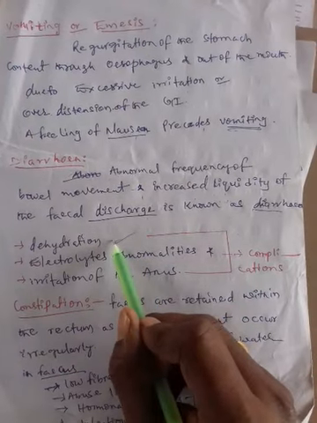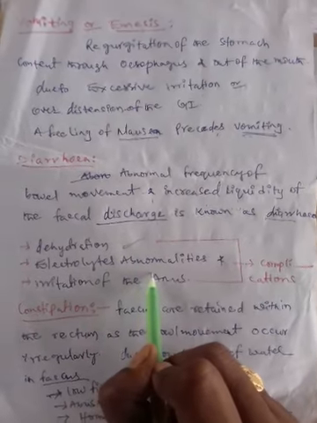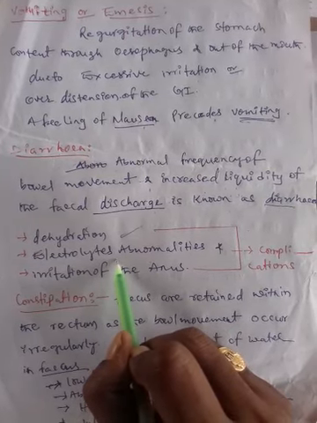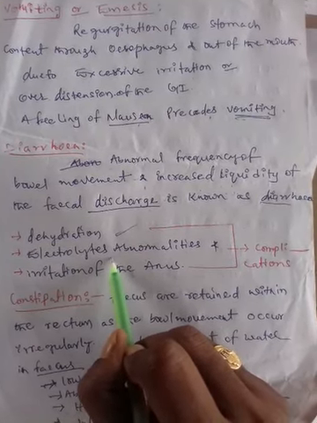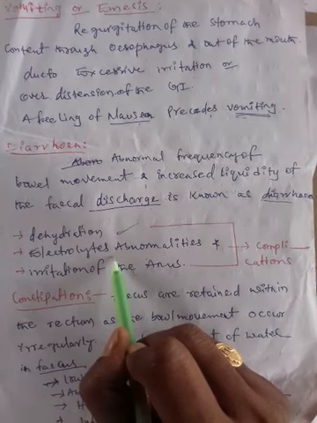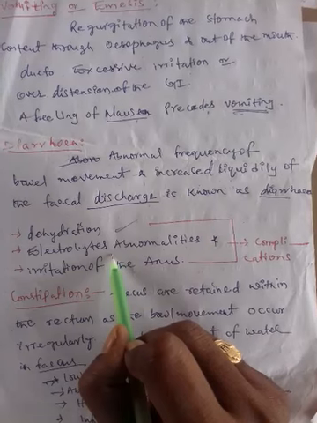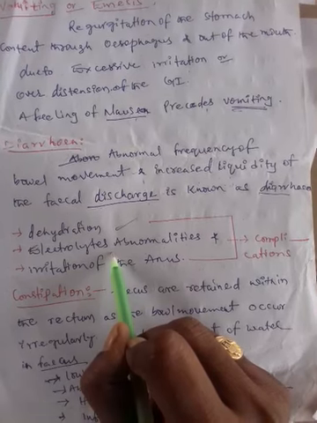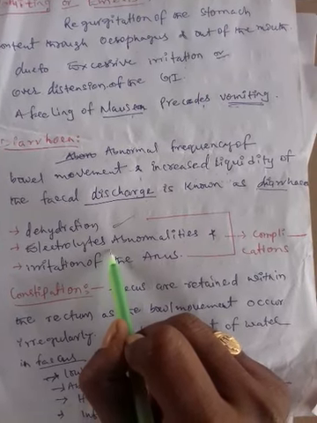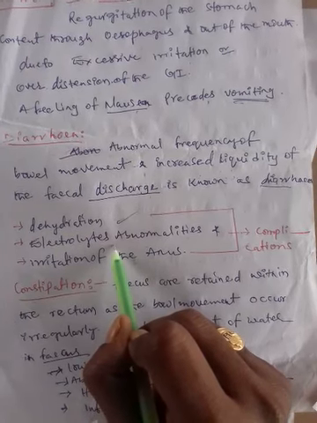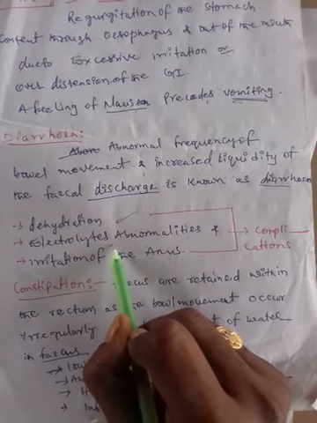Dehydration means loss of water. Electrolyte abnormalities means loss of electrolytes, causing an imbalance of electrolyte balance in the body, such as sodium, potassium, chlorine, calcium, magnesium, etc. Their content is imbalanced due to loss of more electrolytes through the feces.